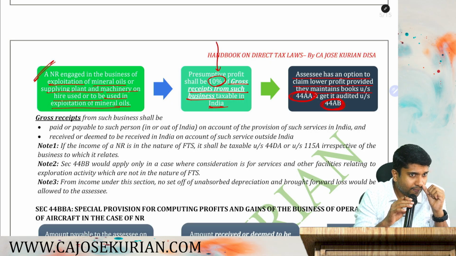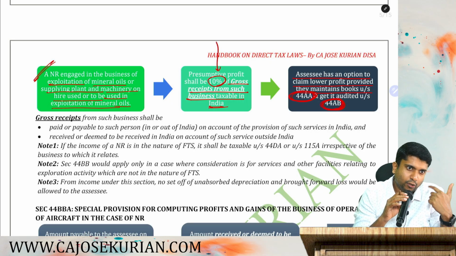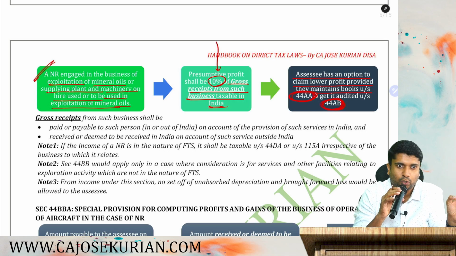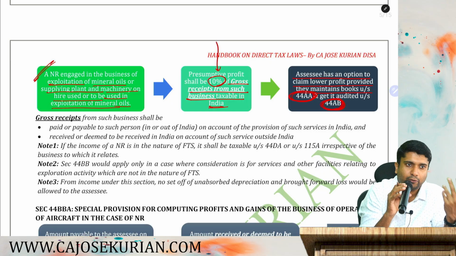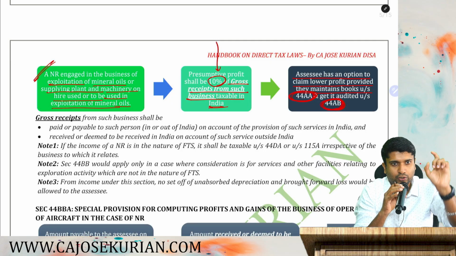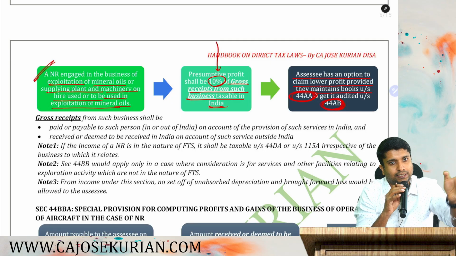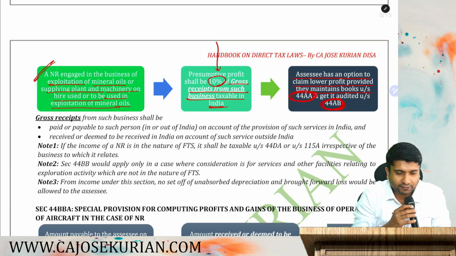Are you with me? So either without books of accounts and tax audit, you show how much? 10% of the gross amount as the presumptive profit, or by maintaining books and carrying out a tax audit, you prove that your actual profit is less than 10%. Are you all here?